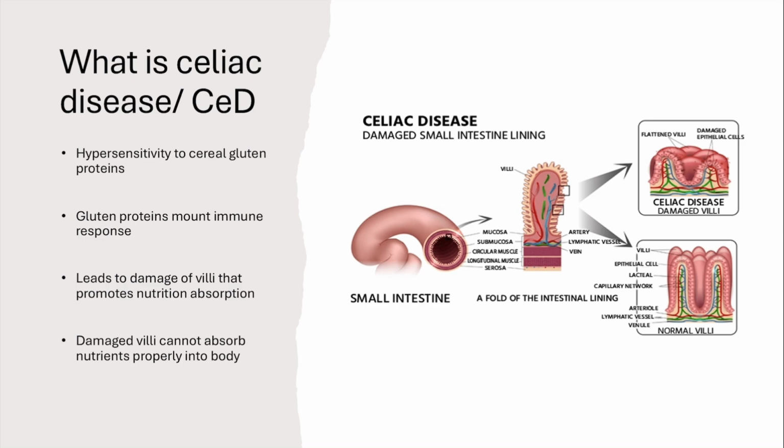When people with celiac disease eat gluten, their bodies mount an immune response that attacks the small intestines, or the villi that are on the small intestines. These villi are very good for nutrient absorption, and the damage to the projection-like villi that line the intestines means nutrients cannot be absorbed properly.